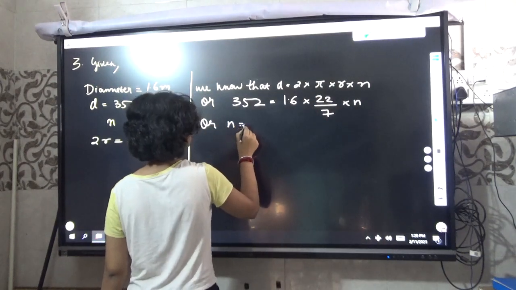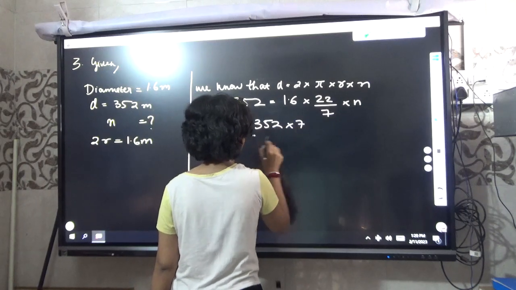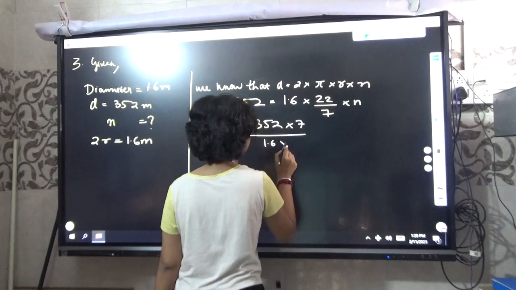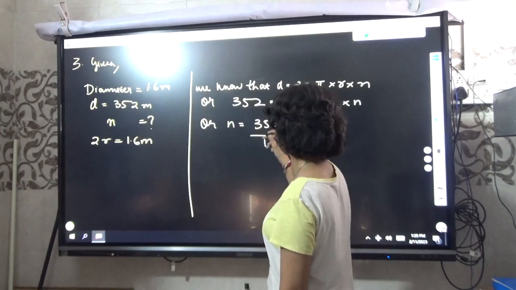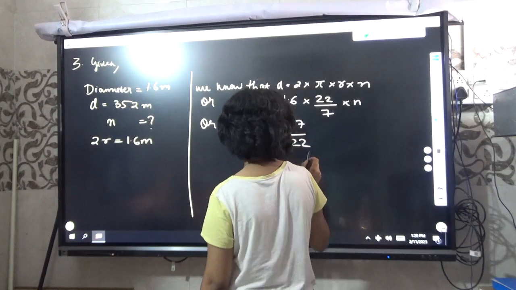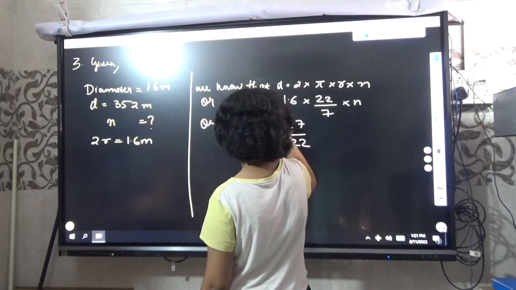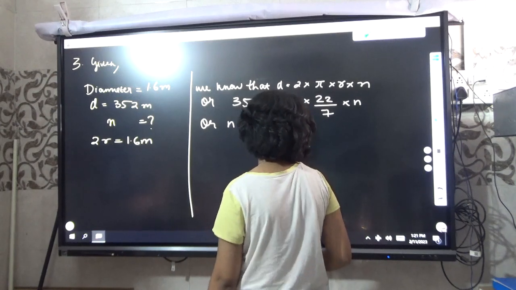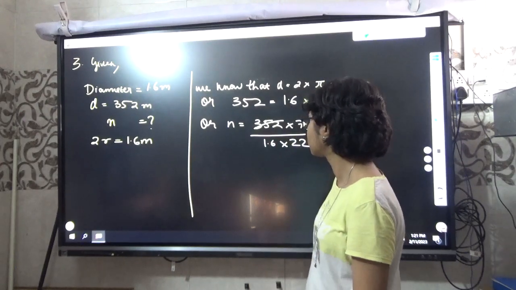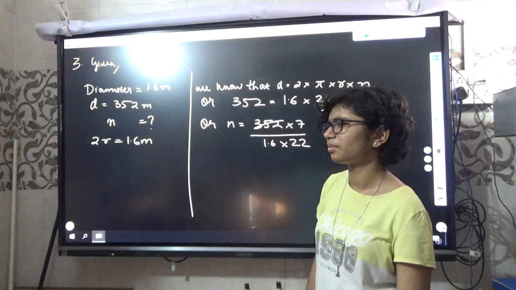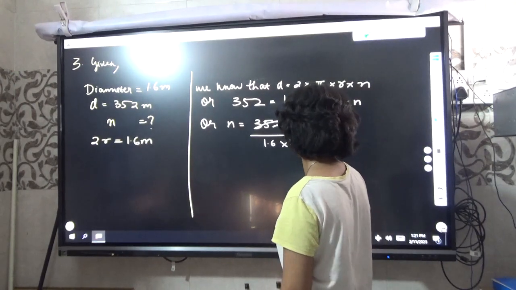So n equal to 352 into 7 by 1.6 into 22. Very good. 22 and 352, cut by 11. In the denominator you write 2; 3 elevens are 33, so 352 becomes 32 at the top.